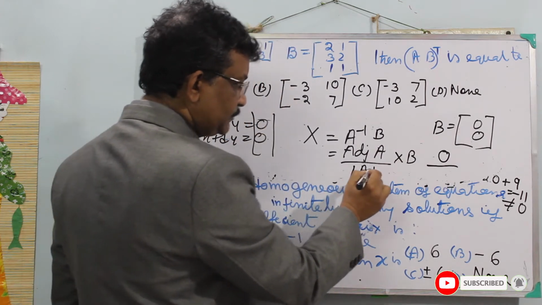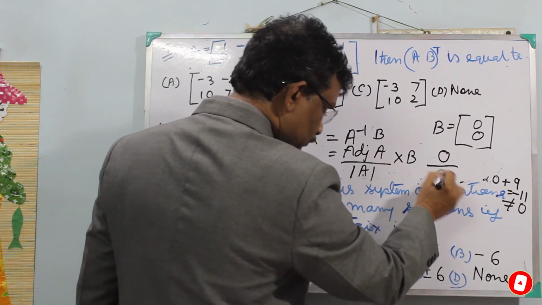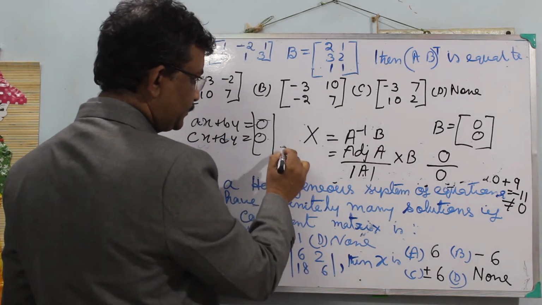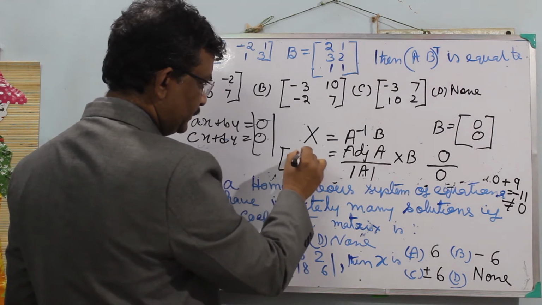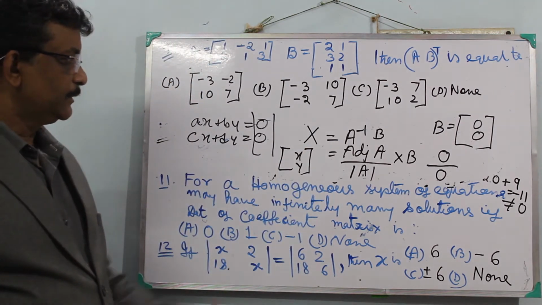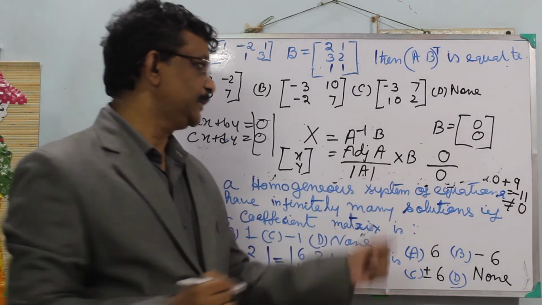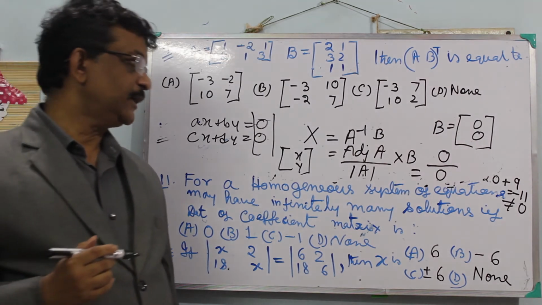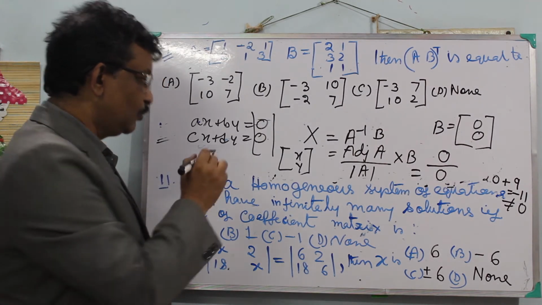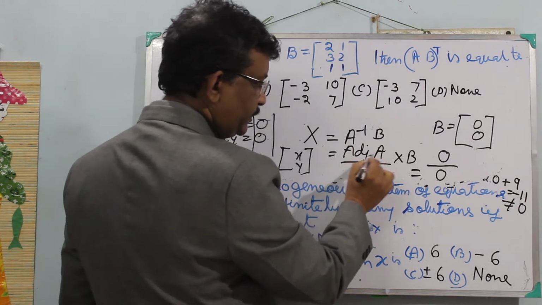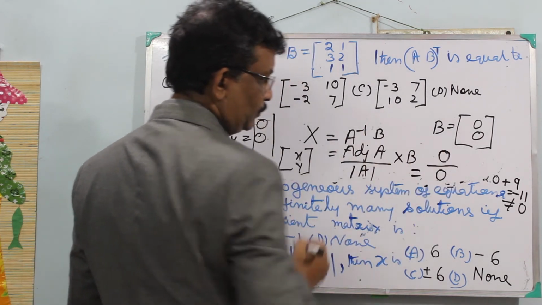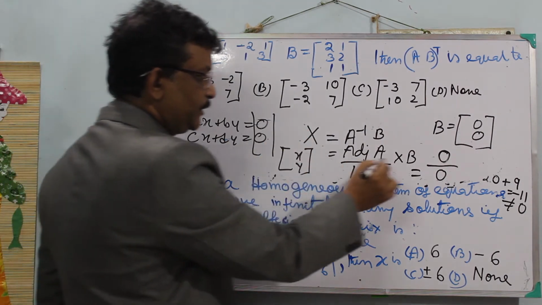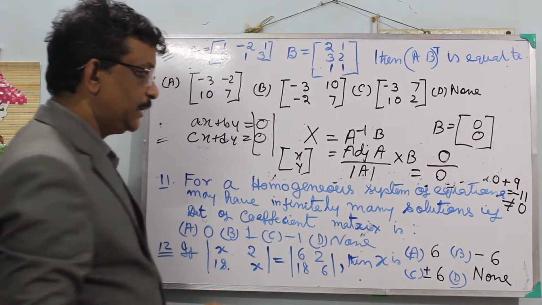And if det A is equal to 0, then the matrix X, meaning x and y, becomes 0 by 0 form, and then it will have infinitely many solutions. For a homogeneous equation, adjoint A into B is always 0.